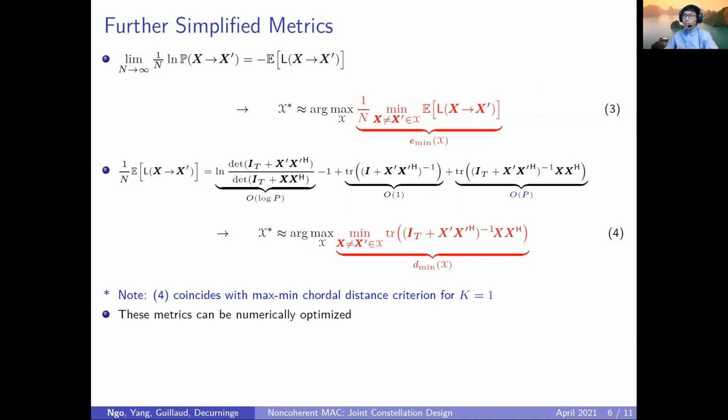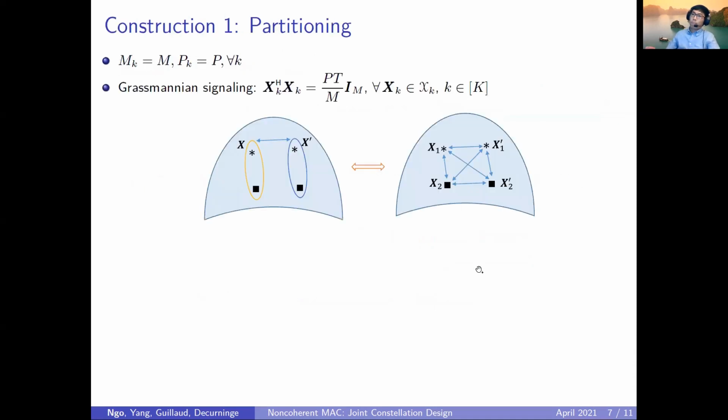Now, so far we have obtained a quite simple metric, which is ready to be numerically optimized for the constellation. But we can also ask ourselves, can we deduce a simple construction based on the metric? And the answer is the following. Let us consider the case when all the users have the same number of antennas and they transmit at the same power, and let us restrict ourselves to the case of Gaussian signaling.